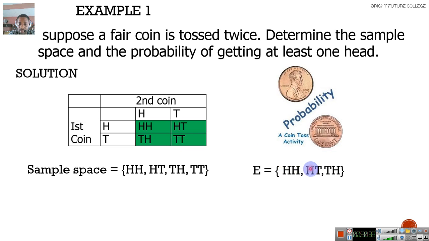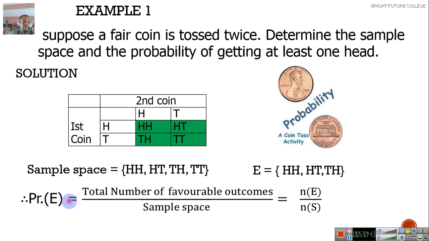So there are 3 events and 4 in the sample space. So the probability of an event is the number of favorable outcomes over the number of sample space. So how many events? 3, sample space 4. So our probability is now 3/4.